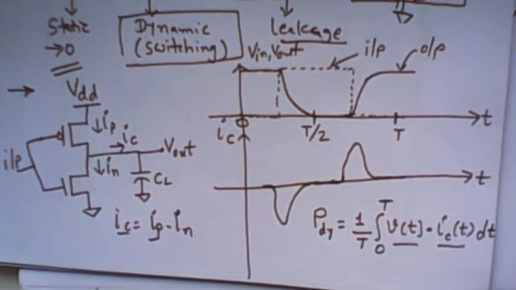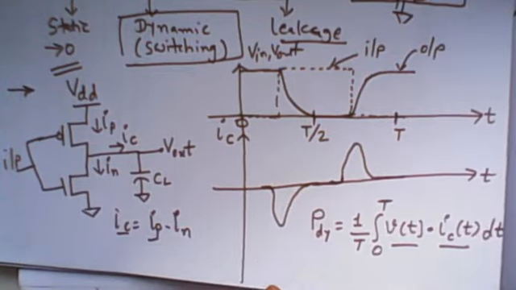So V of t into I of t into dt is the power, and if you integrate any signal over one time period and divide by the time period, we get the power of that signal. Here we want to find the power dissipation. So let me divide this integration from 0 to T into two parts, 0 to T by 2 and T by 2 to T.